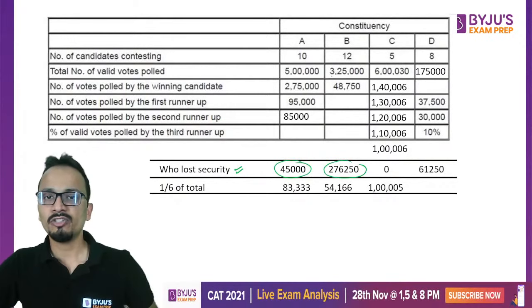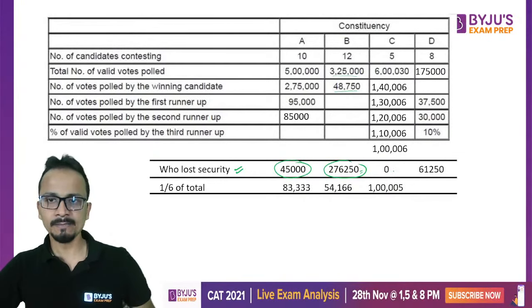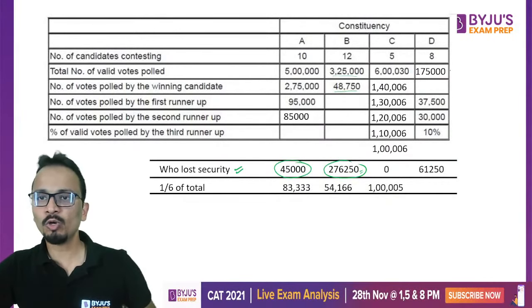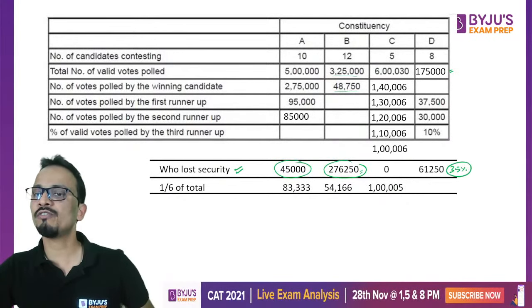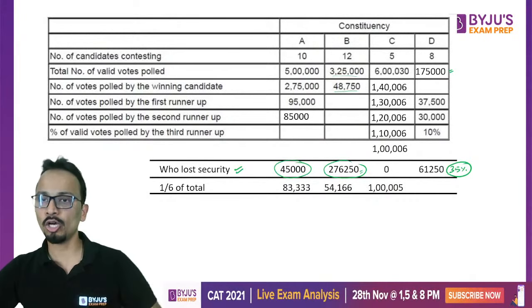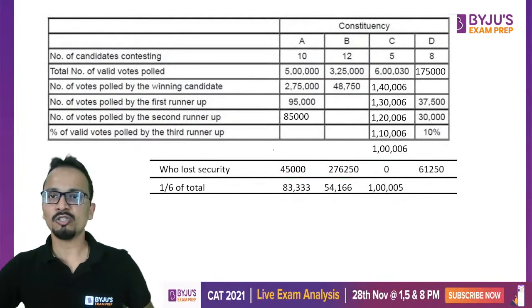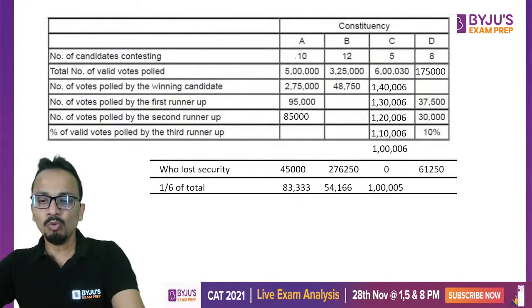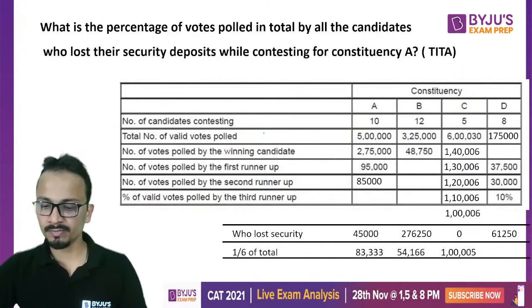Here it will be 3,25,000 minus 48,750, that is all the remaining votes. 0 votes are received by those who have lost their security in constituency C. And in constituency D, total votes are 1,75,000. 35% is the percentage of votes received by the Janta who have lost their deposit. So it is 61,250. Okay, so this is all information. Let's move on to the questions one by one. So question number 1 in front of you, all of you please try to solve it.